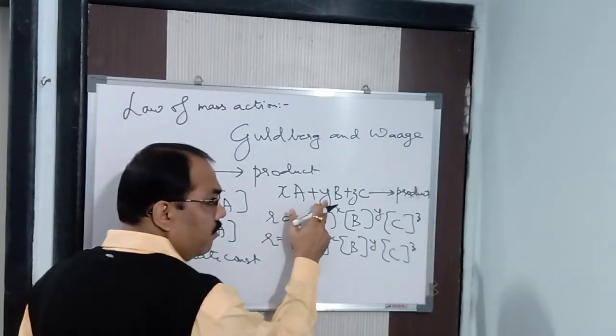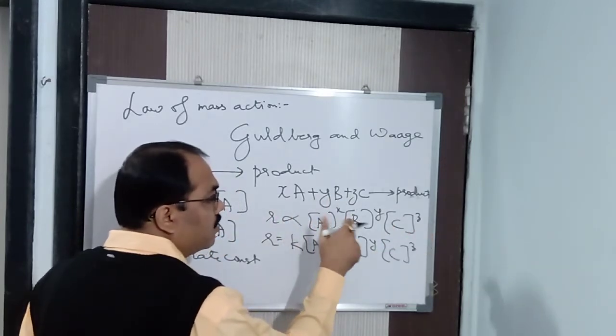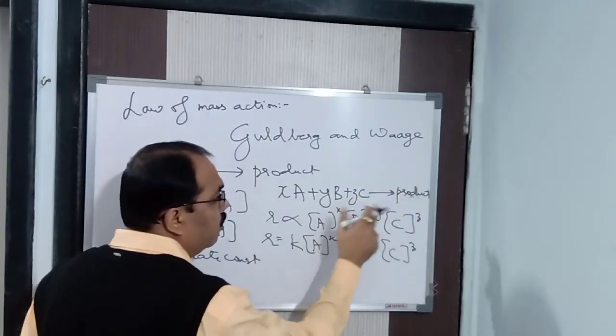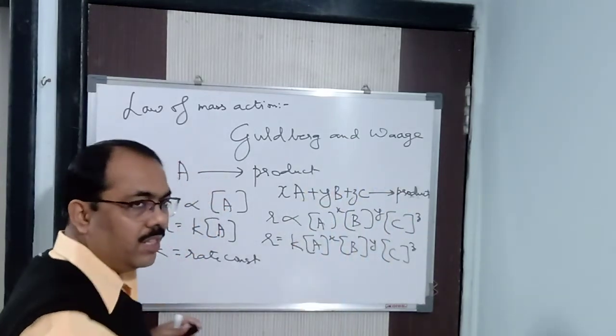Suppose Y is 3B. So B is how many times? 3 times, B into B into B. Instead of writing B into B into B 3 times, I can write B to the power 3. That's it. That's what I said.